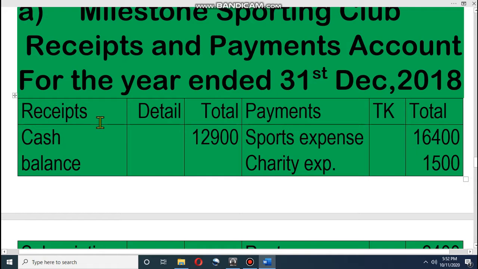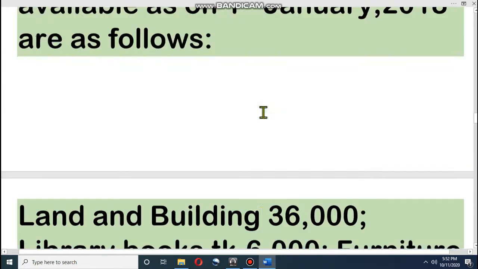If you remember, in the last class I showed you the format. All types of receipt we have to record in the receipt side, and all types of payment, that means whatever money we paid, will be recorded in the credit side. So, dear student, very easy. We have to look at the question.